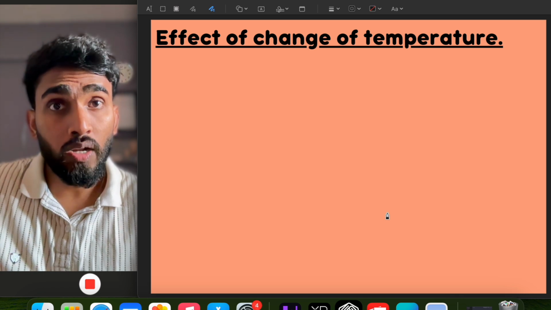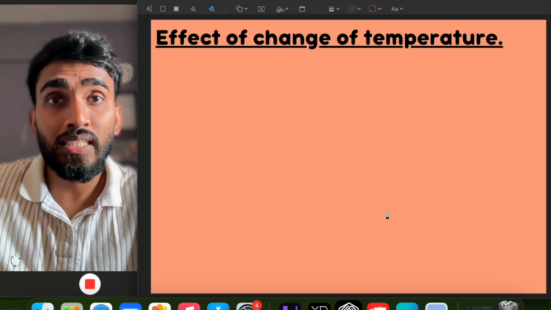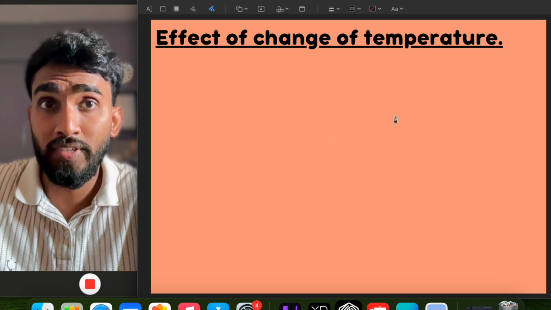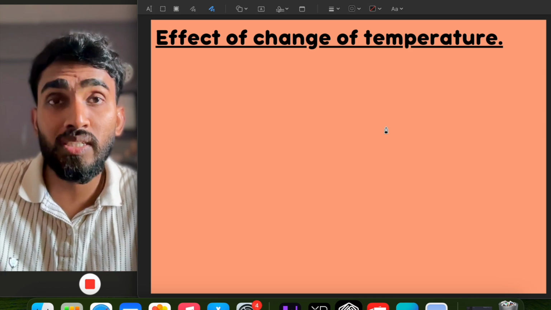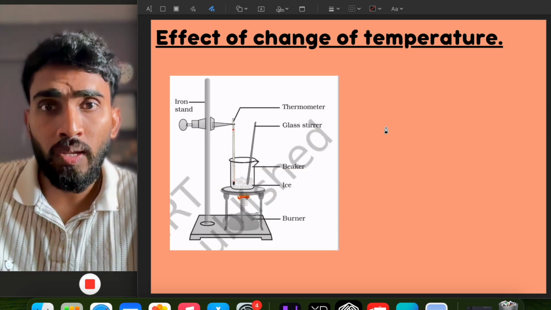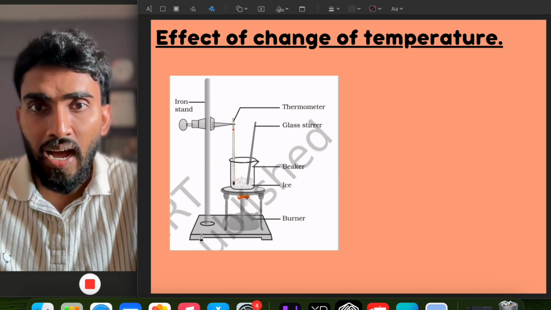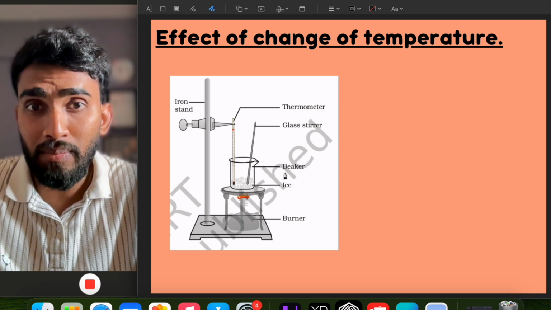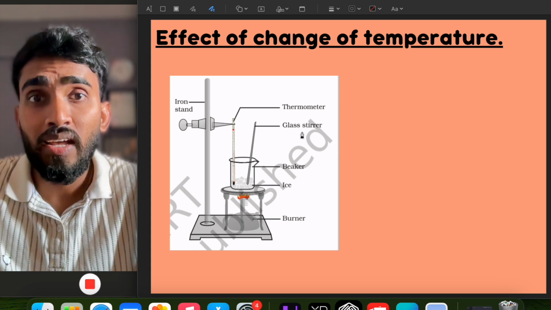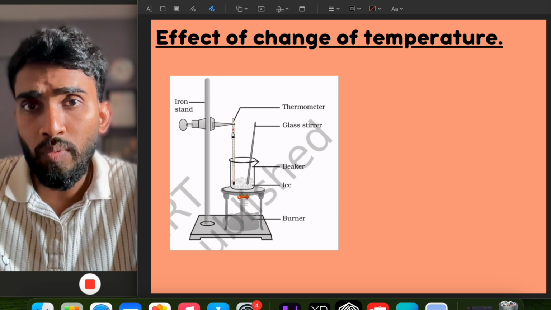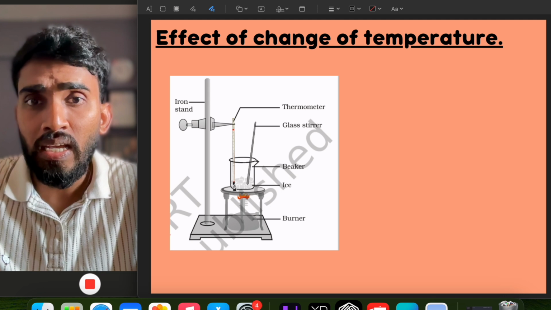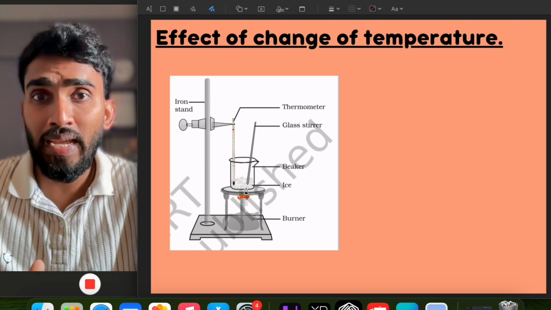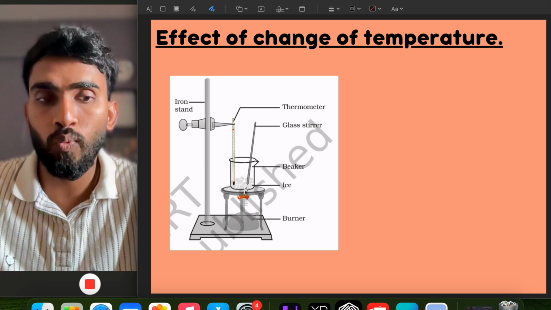Now let us talk about the factors based on which matter can change its state. The first effect we are going to see is the effect of change of temperature, that by changing temperature, the state of matter can be changed. In this activity, we take an iron stand holding a thermometer. Here is a burner, and above the burner there is a beaker containing ice, and here is a glass stirrer. We arrange the thermometer in such a way that its bulb is in contact with the ice, and we keep an eye on the thermometer reading.